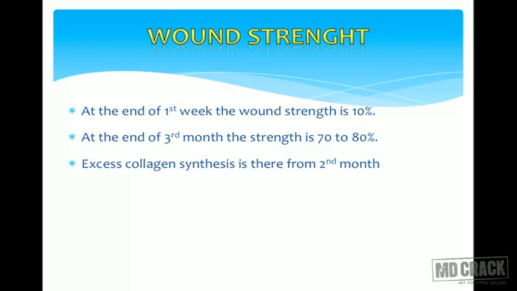Once the wound is there, the strength at the end of the first week is only around 10%. At the end of the third month, the strength goes up to almost 70 to 80%. So they will advise at least three months of bed rest whenever a big wound has occurred. Excess collagen synthesis will take place from the second month onwards.